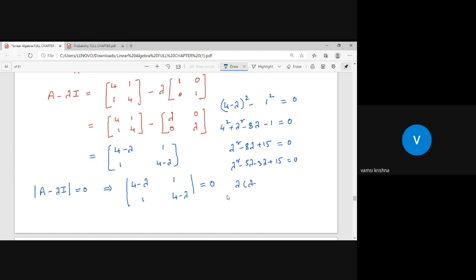Lambda into (lambda minus 5) minus 3 into (lambda minus 5). So (lambda minus 5) into (lambda minus 3) equals 0. Now what do you say? Lambda equals either 3 or 5. So the proper values are lambda equals 3 and 5.